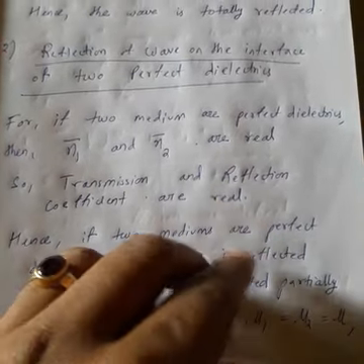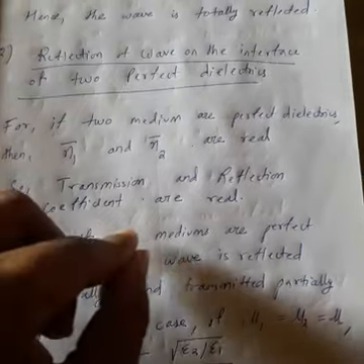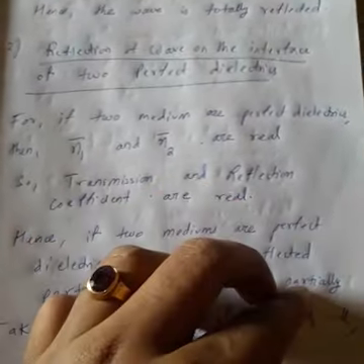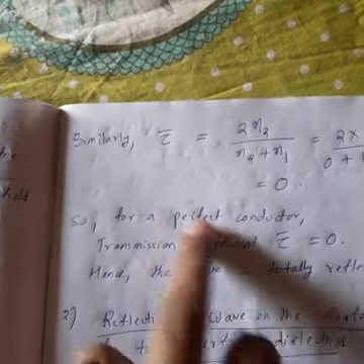That means the values of the transmission and reflection coefficients will be real numbers, not complex quantities. When you consider a perfect conductor, the transmission coefficient becomes 0. But if you consider two dielectrics, then there will be a real number.